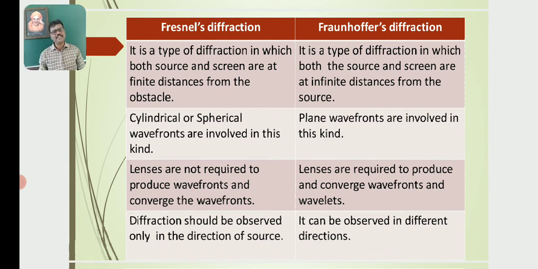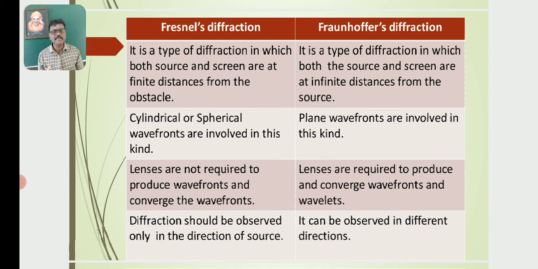Then in Fresnel's diffraction, lenses are not required to produce wavefronts and converge the wavefronts. Whereas in case of Fraunhofer diffraction, lenses are required to produce and converge wavefronts and wavelets.